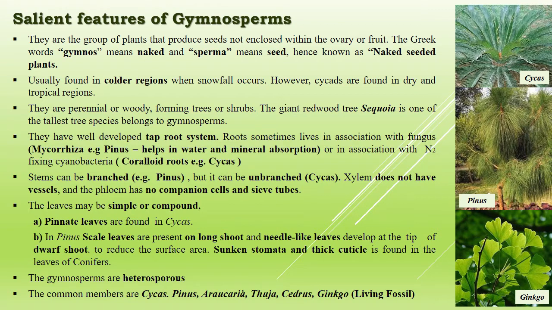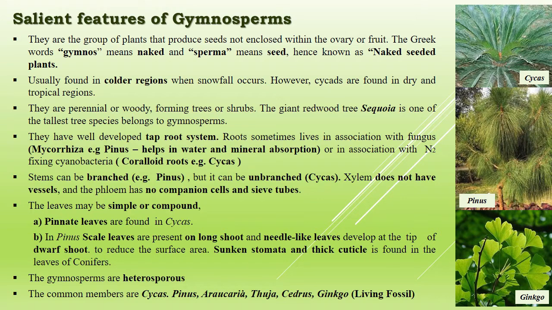The ovules are not enclosed by the ovary wall and remain exposed both before and after fertilization. The seeds that develop post fertilization are not covered, naked. What are the main characteristic features of gymnosperms? Gymnosperms include medium-sized trees or tall trees and shrubs. Sequoia, the common name is redwood tree, is one of the tallest tree species.